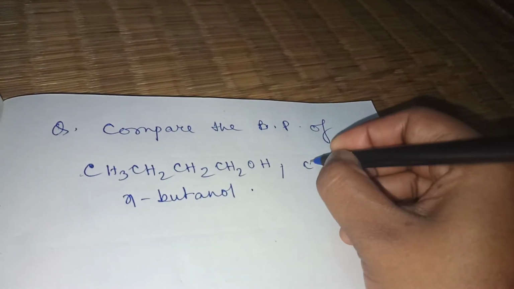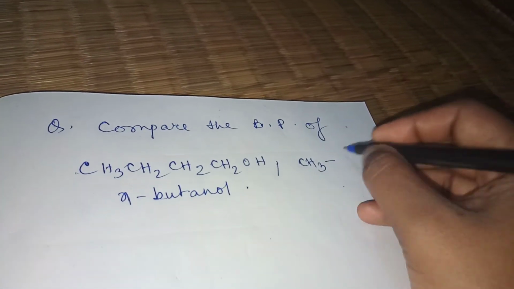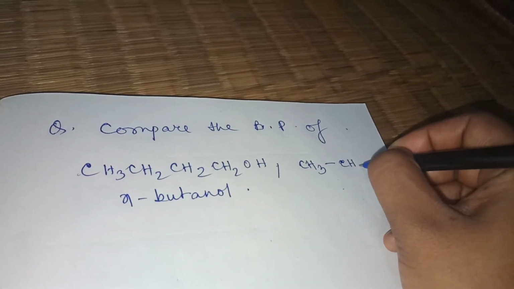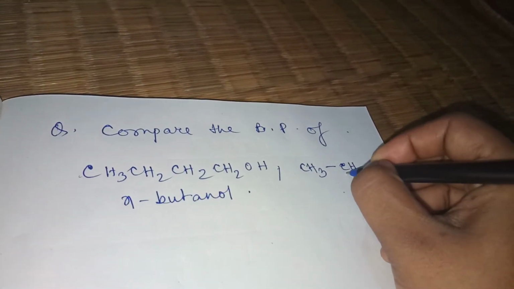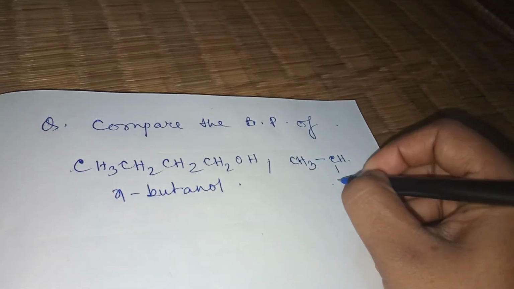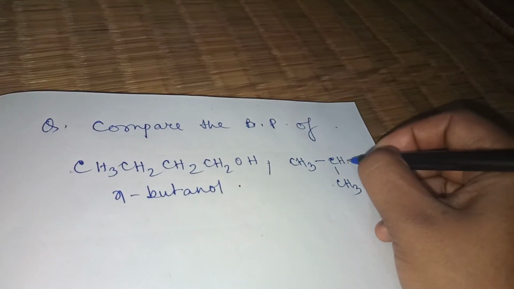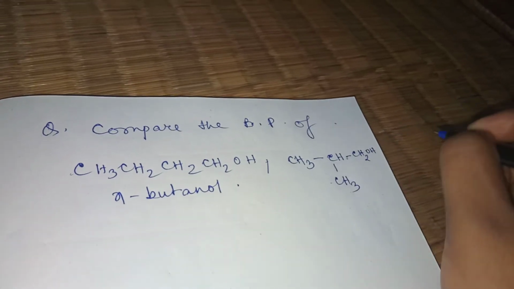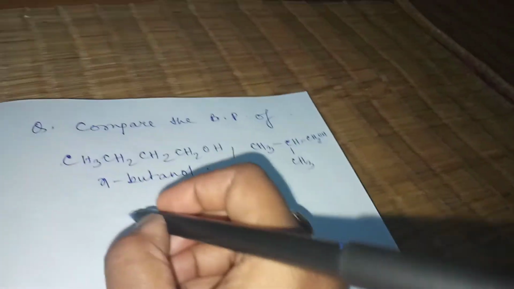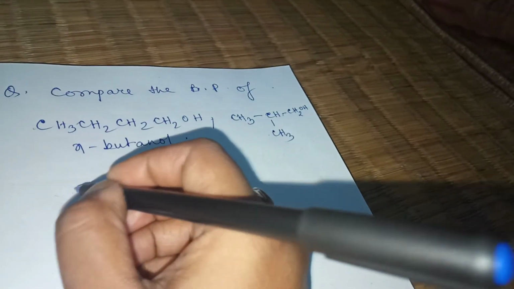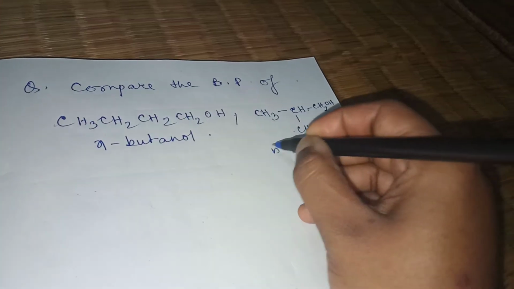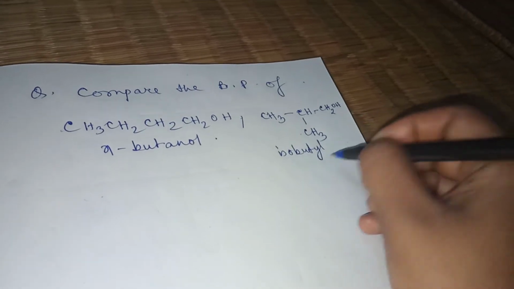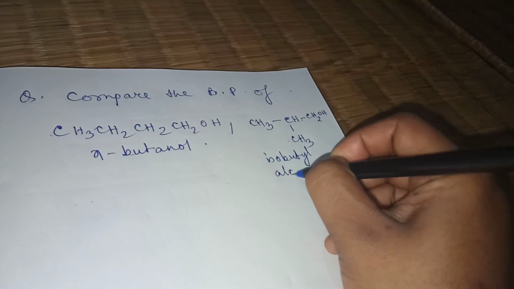Next, CH3CH(CH3)CH2OH. This one is isobutyl alcohol.